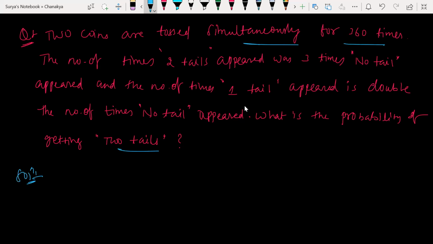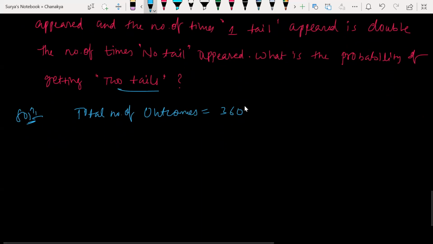Sir, let no tail be x. So two tails will be 3x, one tail will be 2x. Total number of outcomes is 360 times, which means the sample space is 360, right?